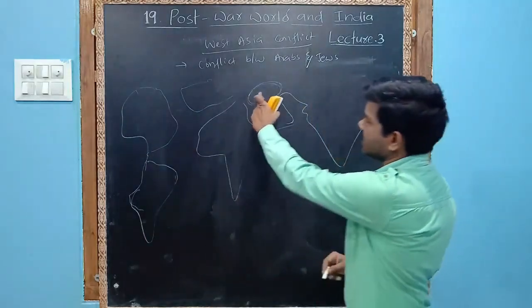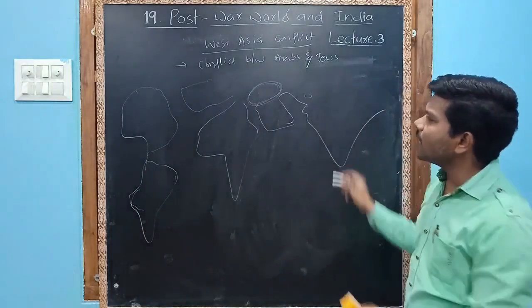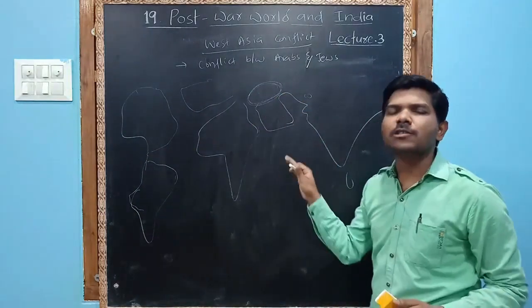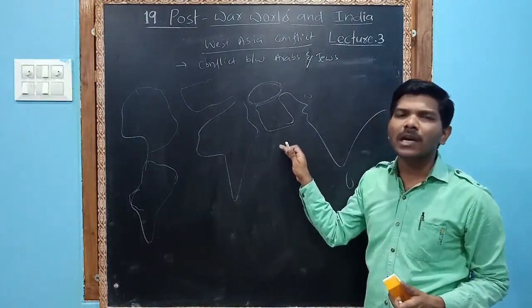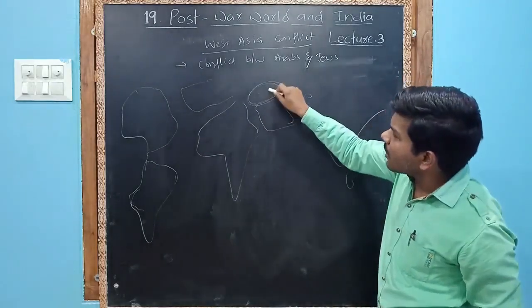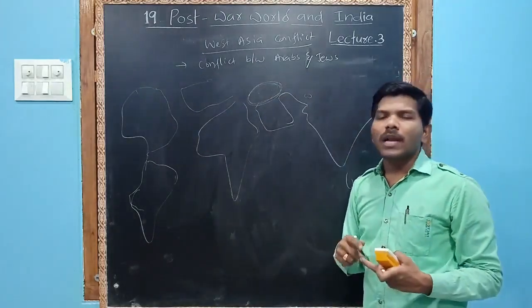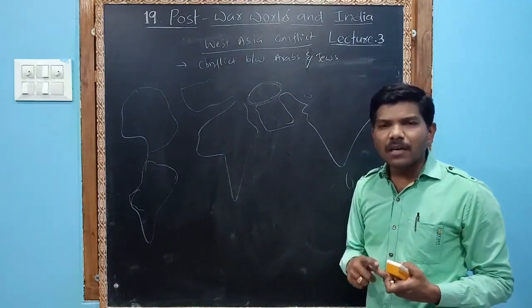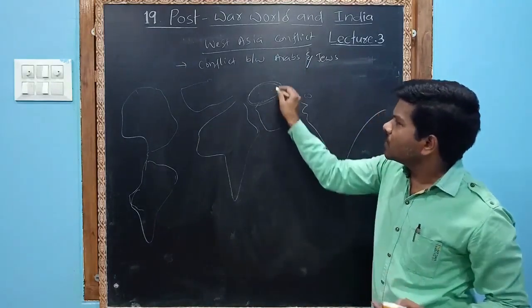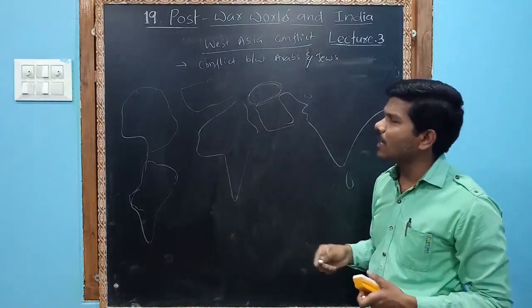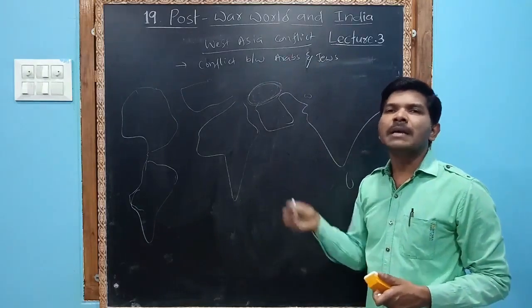Yeah, this part is West Asia. This is the west side of India and this is West Asia. This is also called the Middle East. I repeat, this is called West Asia, like Israel, Iraq, Iran, Saudi Arabia. So these places we mostly call West Asia, also the Middle East.